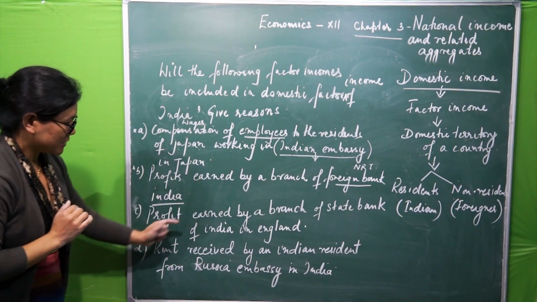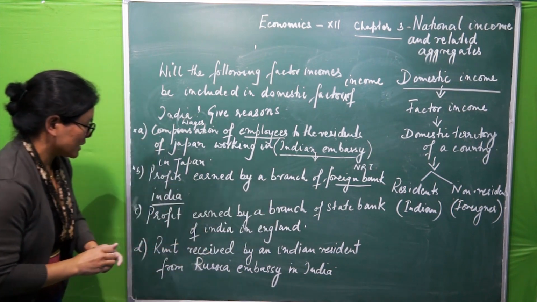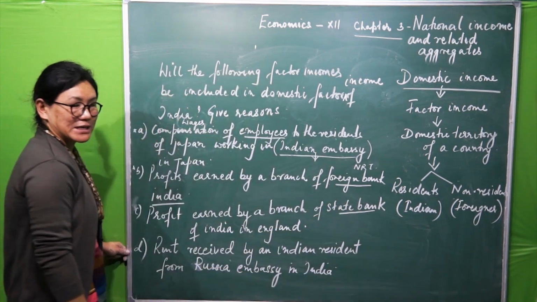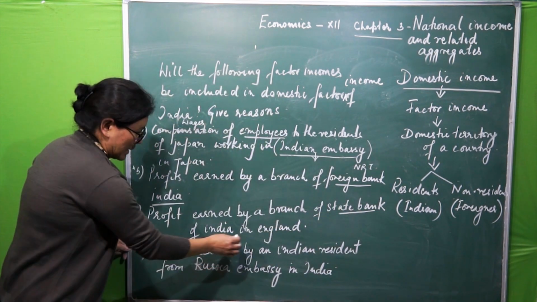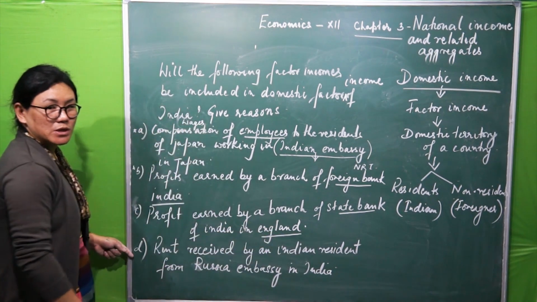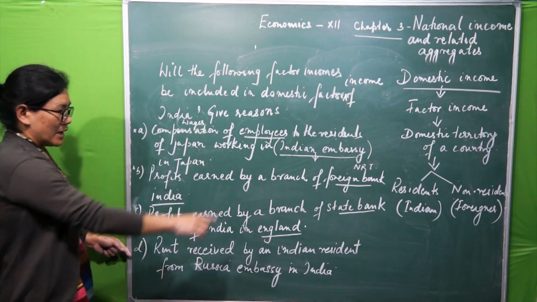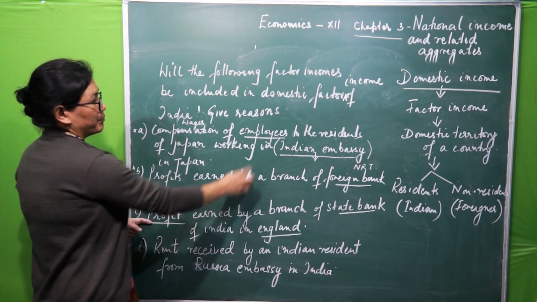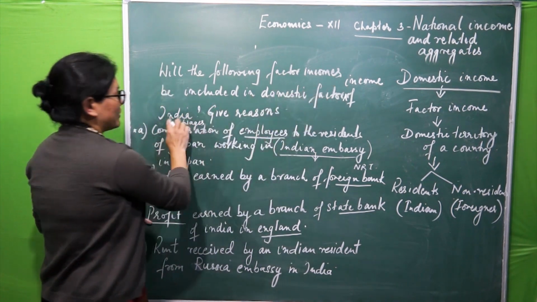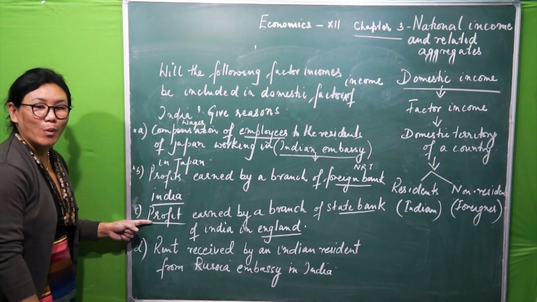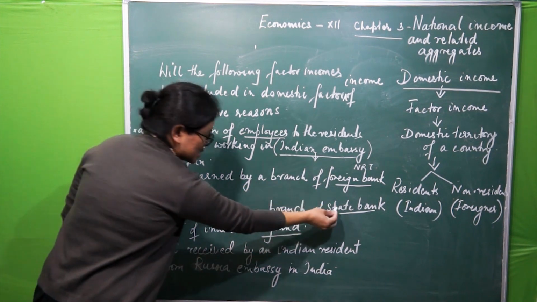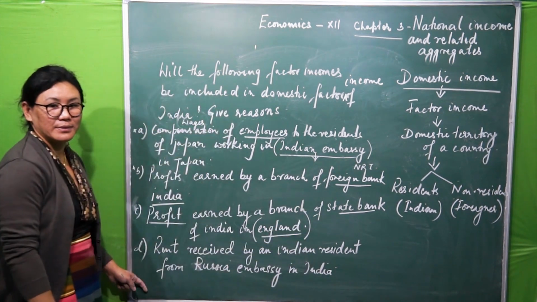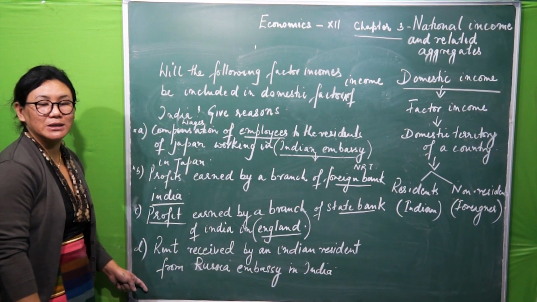Next one, profit, which is earned by a branch of State Bank of India in England. Now, India's State Bank, that too, it is located in England. And this bank is earning profit. Now, will this become the domestic factor income of India? No. Why? Because this bank is located where? In England. It is not within the domestic territory of a country.